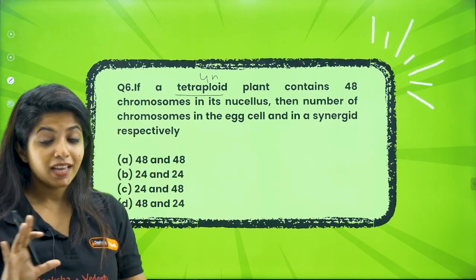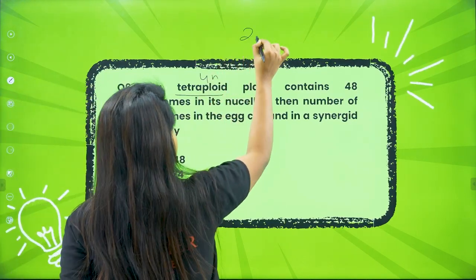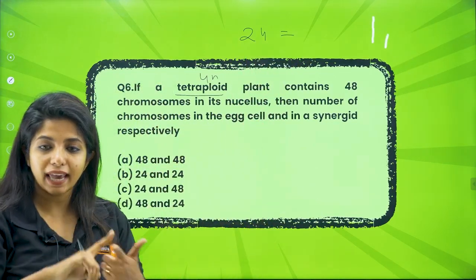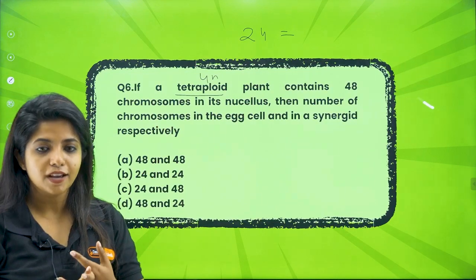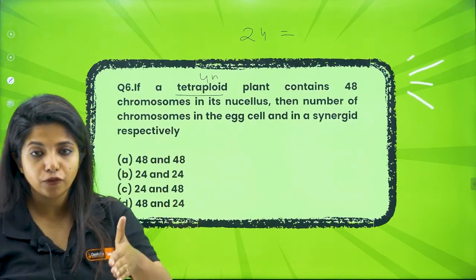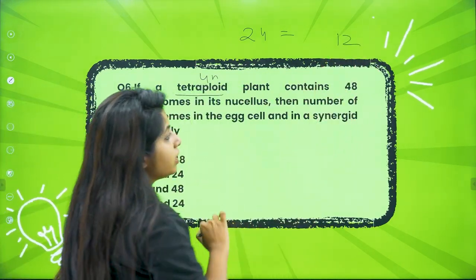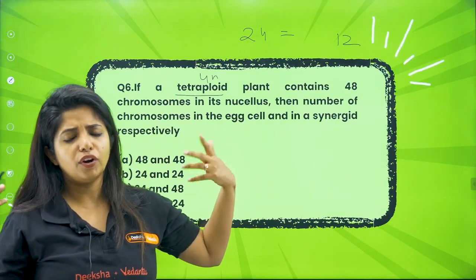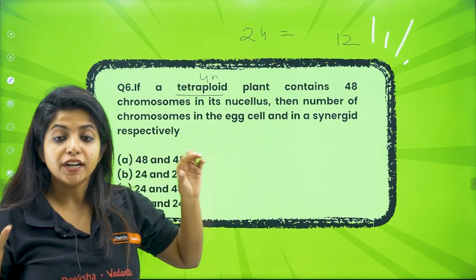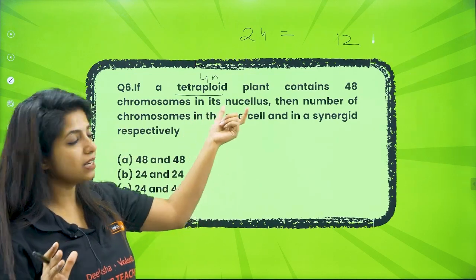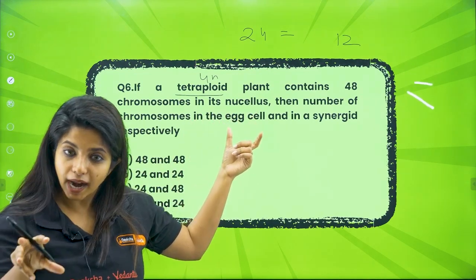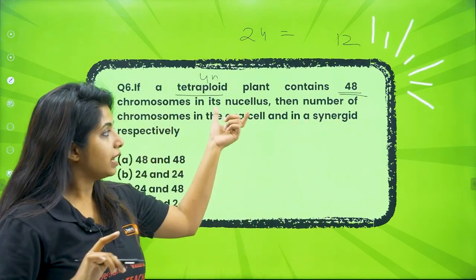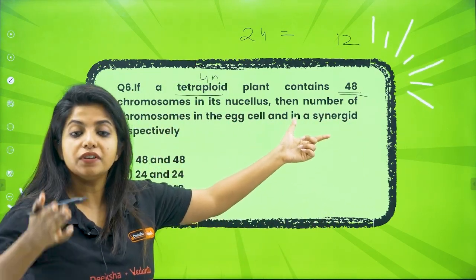That means, I told you, if in a normal plant cell it is 24, then in the case of all the cells of the embryo sac, that is egg cells, synergids, antipodals, all of them will have half of it. That is 12. So over here you do not have to worry whether it is tetraploid or diploid or triploid. Over here it says the nucellus is nothing but a normal cell of a plant. It will have the total number of chromosomes, that is 48. But the egg cell and synergids will always have half of it.